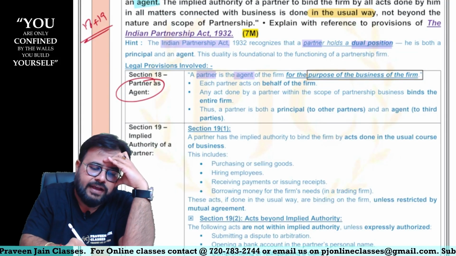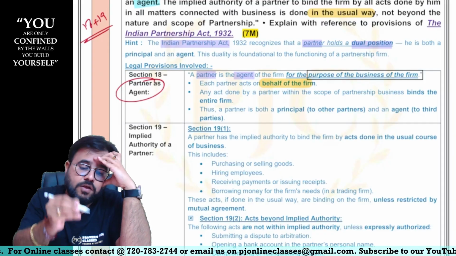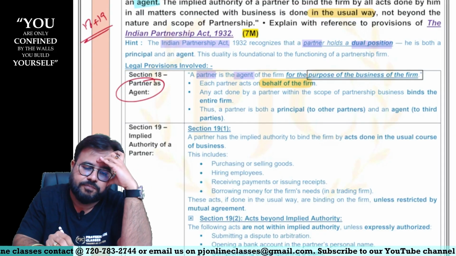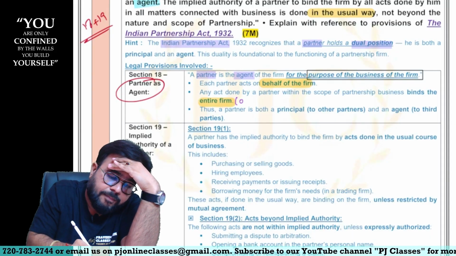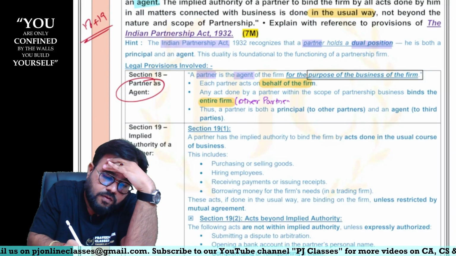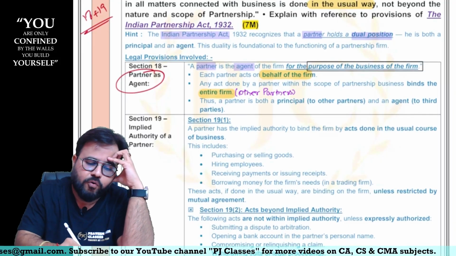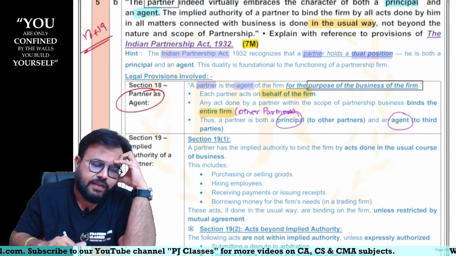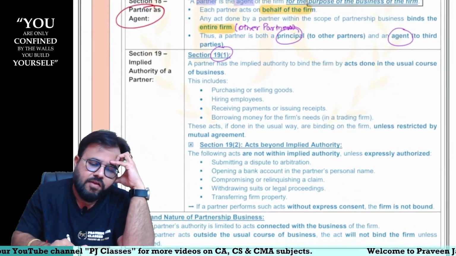Each partner acts on behalf of the firm. Any act done by a partner within the scope of partnership business binds the entire firm. Entire firm means what, sir? Other partners. So there is an implied agency, sir. Thus, a partner is both a principal and an agent, sir. Then they are talking about what, sir? Implied authority. Can I say 19.1?